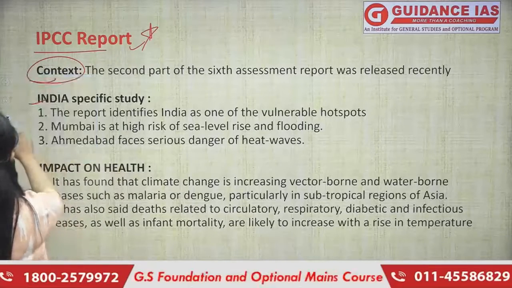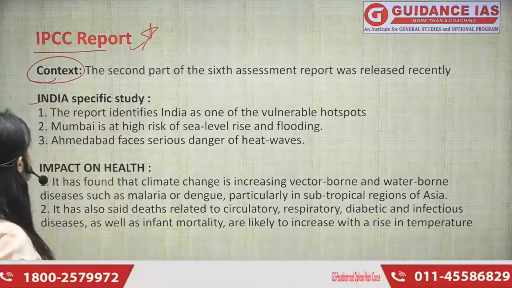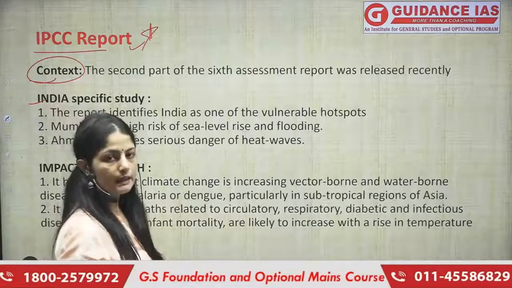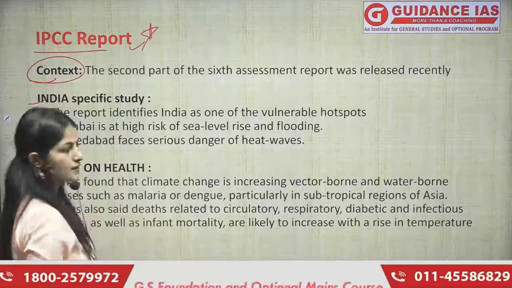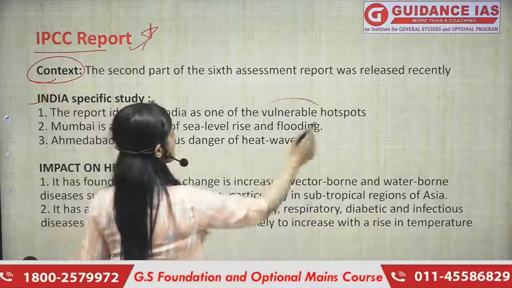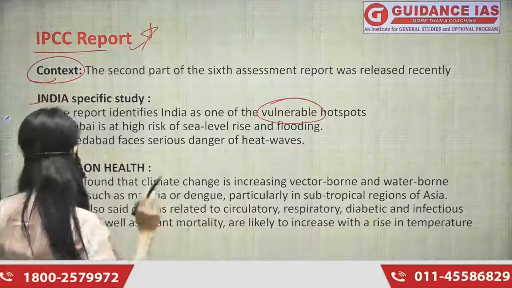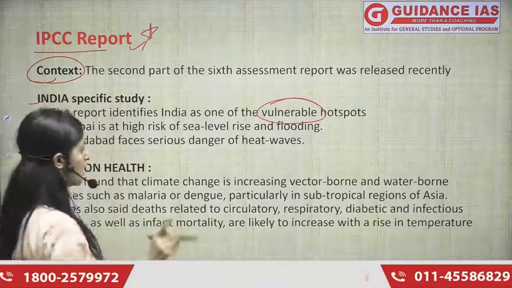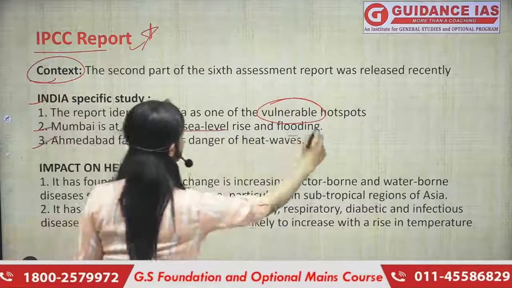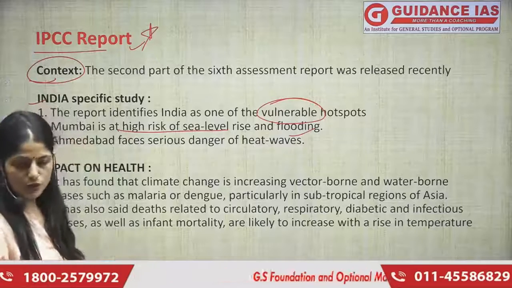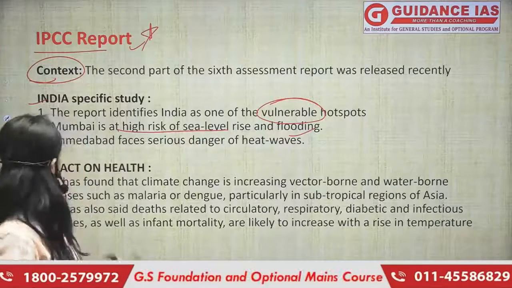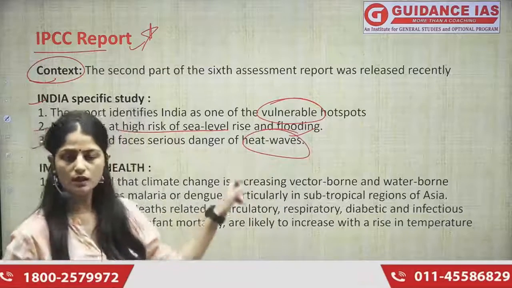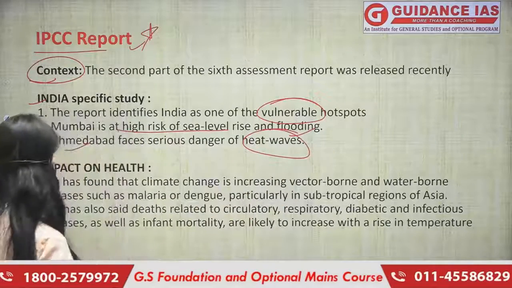Now, what were the recommendations, or what was the India-specific study? तो इंडिया के लिए उन्होंने IPCC की जो भी रिपोर्ट आई है, उसमें बताया है that India is one of the vulnerable hotspots. ठीक है, climate change की वजह से we are one of the vulnerable countries, and out of all the cities, Mumbai and Ahmedabad are at the highest risk. Mumbai is at high risk of sea level rise. ठीक है, flooding वहाँ पर हम कुछ टाइम बाद देखने को मिल सकती है, and Ahmedabad में heat waves. There's a danger of heat waves. This is what the IPCC report has predicted.